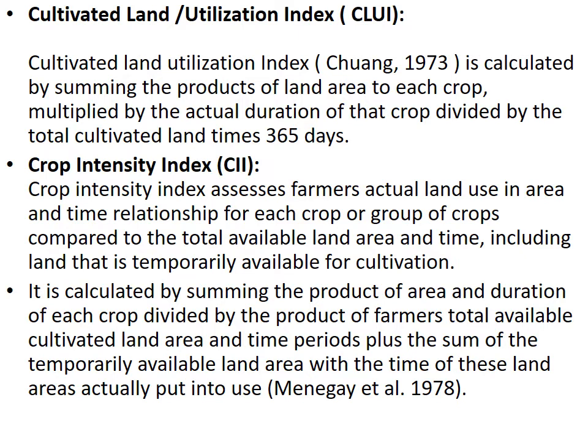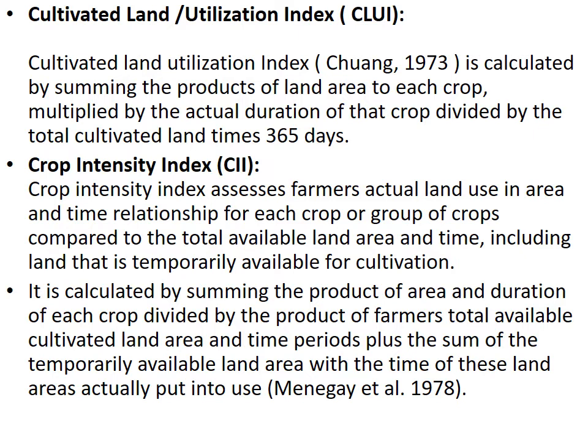Then, crop intensity index. Crop intensity index assesses farmers' actual land use in area and time relationship for each crop or groups of crops compared to the total available land area and time, including land that is temporarily available for cultivation.